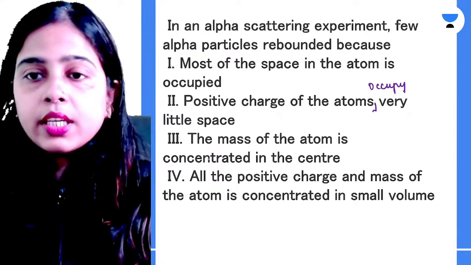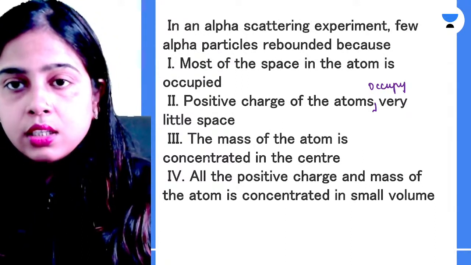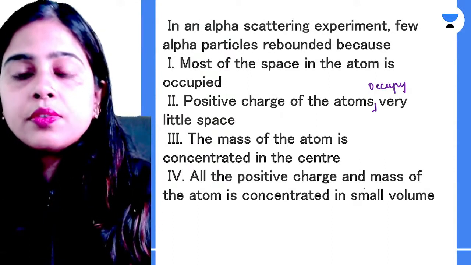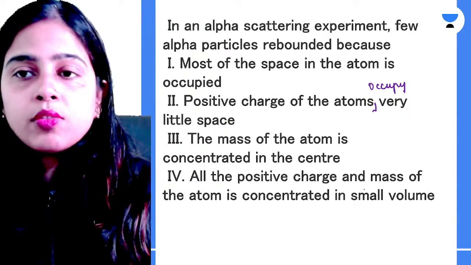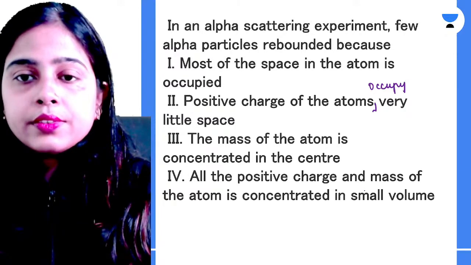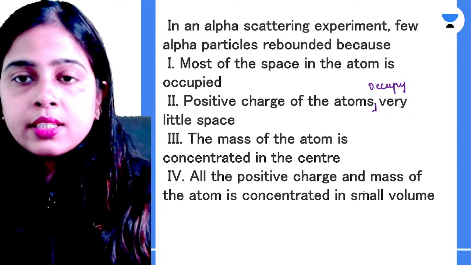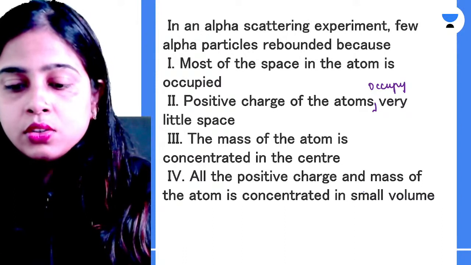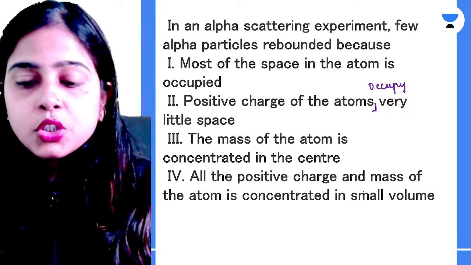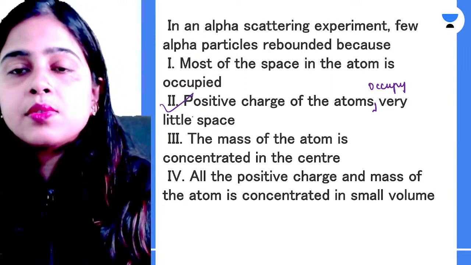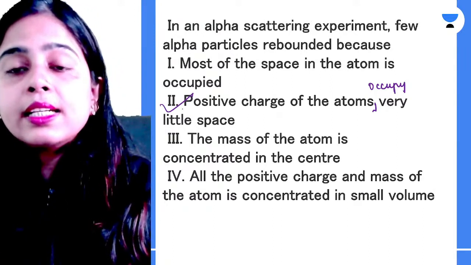Okay, so option D. See, Piyush, this is mass of the atom is concentrated in small volume. C, the mass of the atom is concentrated in the center. No, no. It should be option B, that the positive charge of the atoms occupies a very little space.